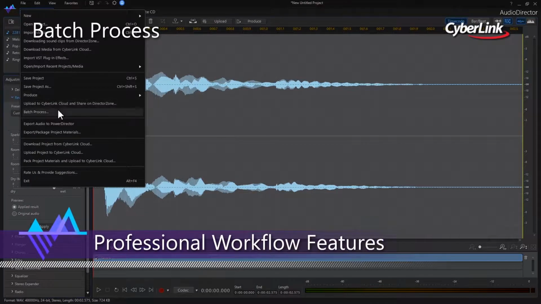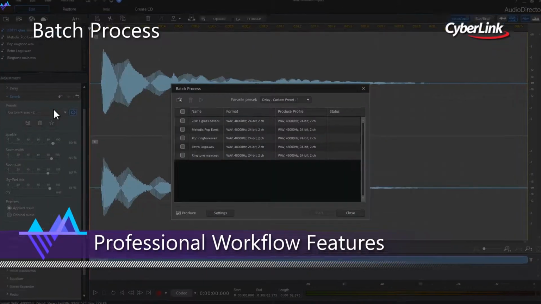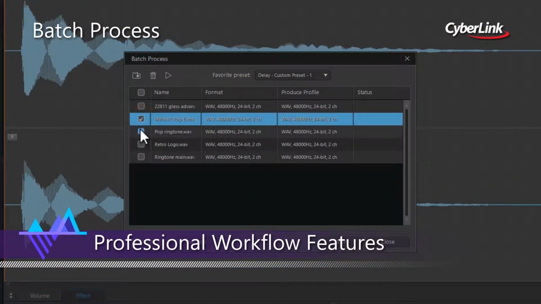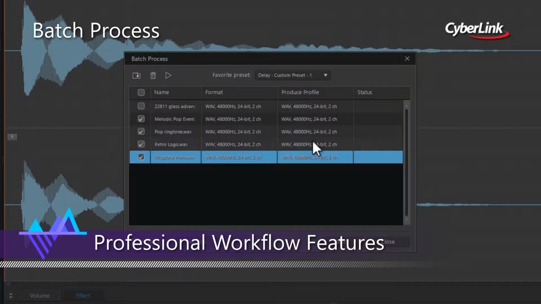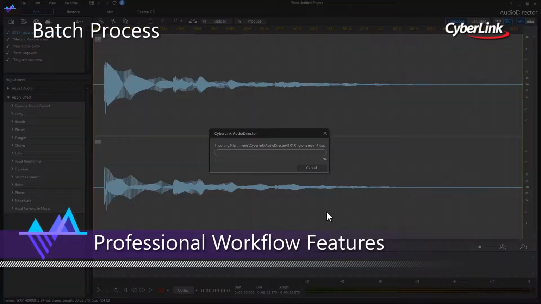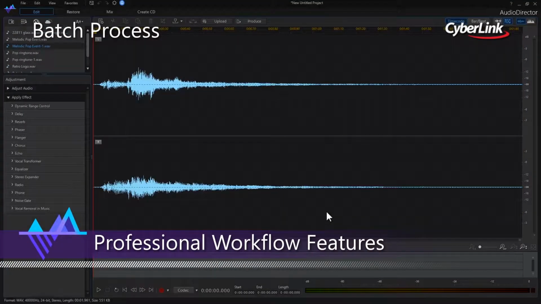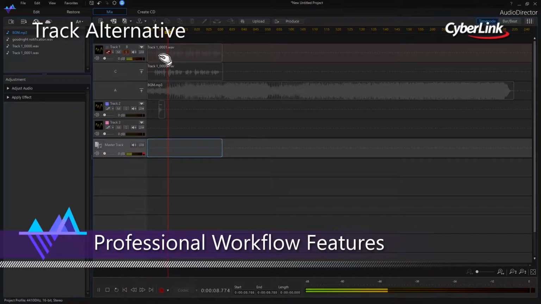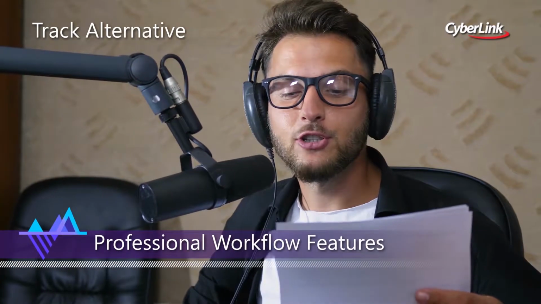AudioDirector helps to streamline your audio editing workflow with the introduction of professional editing features. Batch processing allows you to apply your favorite effect to numerous audio files simultaneously with just the click of a button. If you're unsure what effect you'd like to apply to your audio tracks, the new Track Alternative feature lets you effectively compare audio tracks, making it easier for you to choose the best-sounding take.